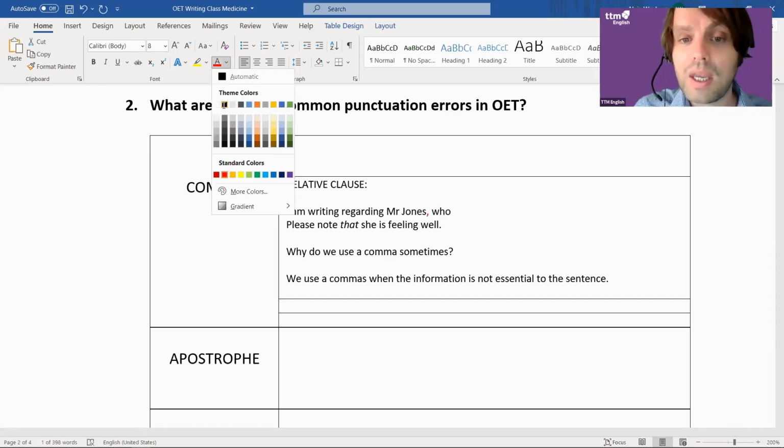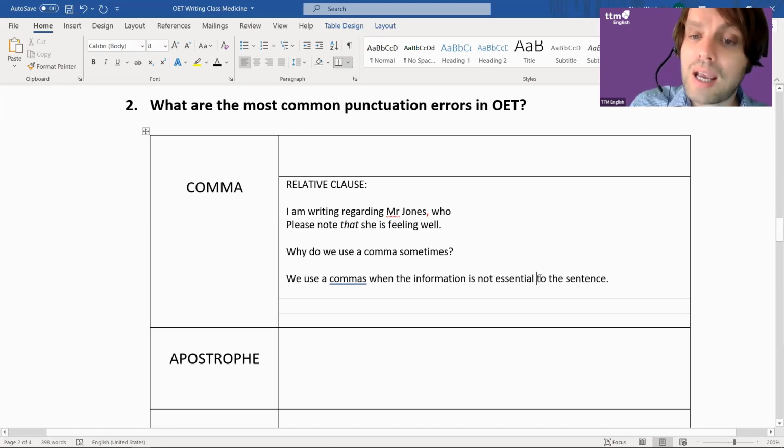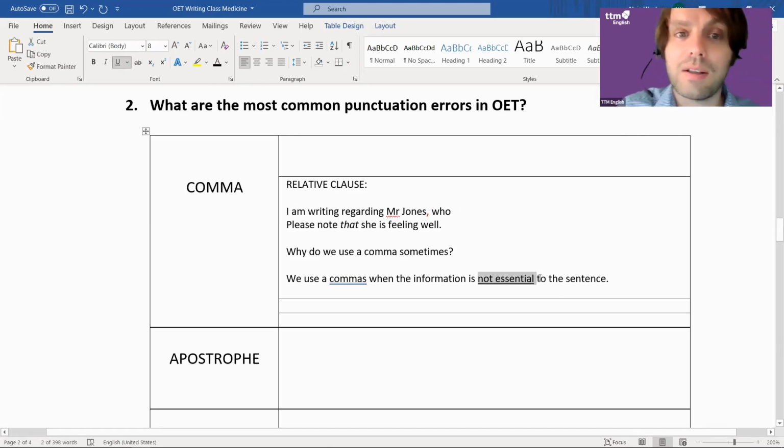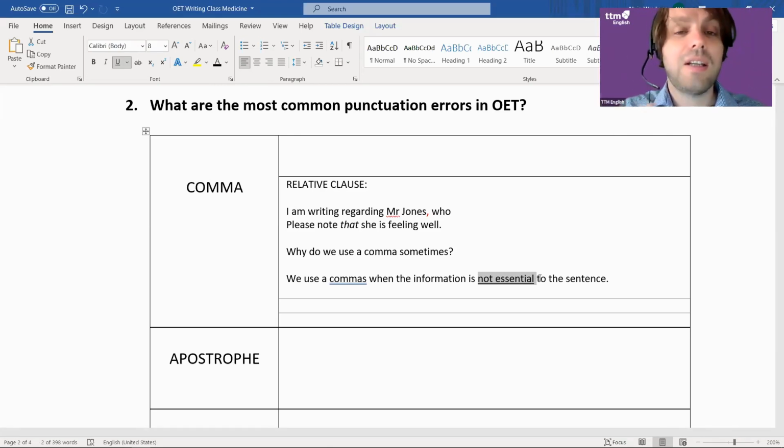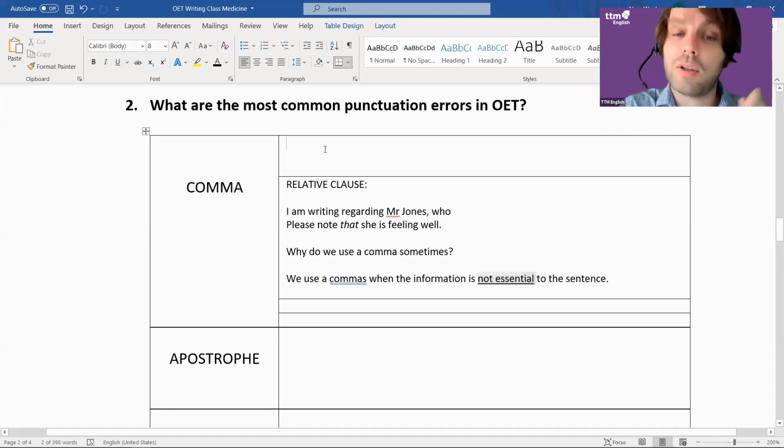In some sense. So it's all about just trying to ask yourself, is that essential to the sentence or not? If it's not essential, put your comma in. If it is essential, leave it out. Now I know that it's a bit more complicated than that, but I'm trying to do a lot today, so I'm just going to leave it there. That will help you 9 times out of 10. You'll get the right answer.